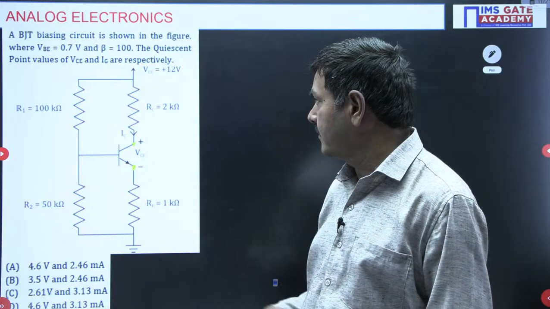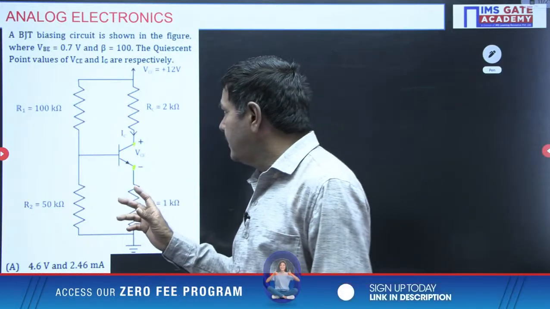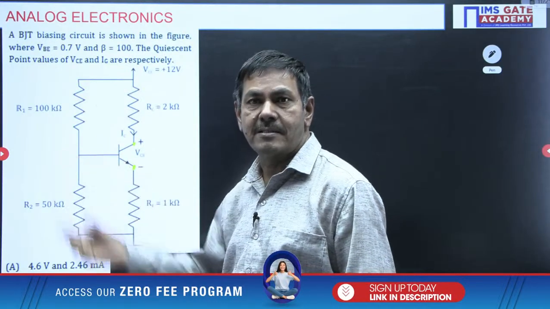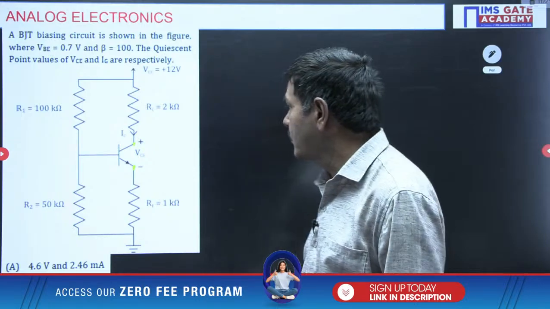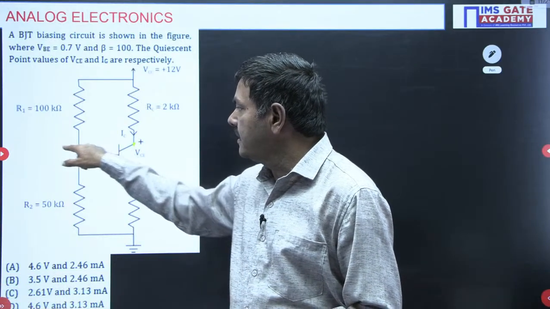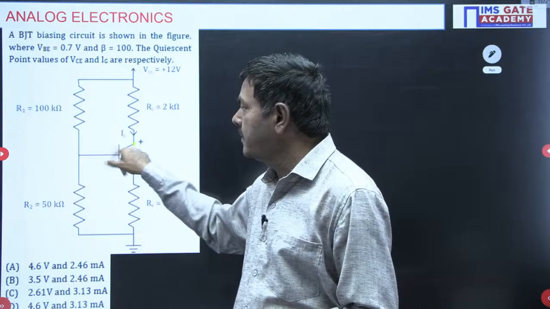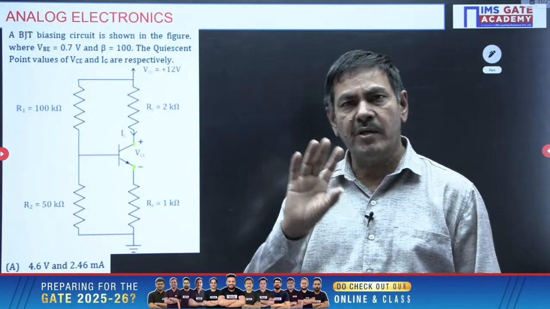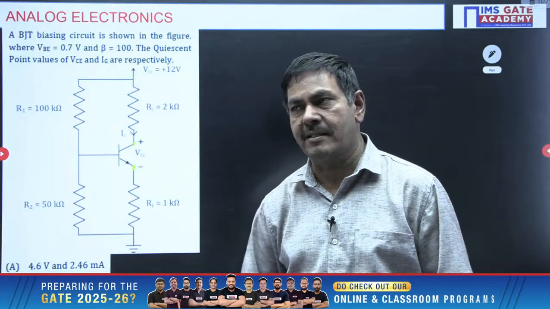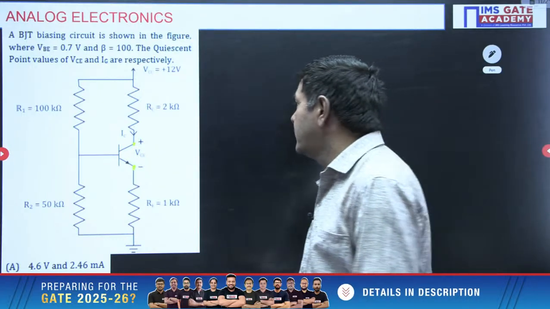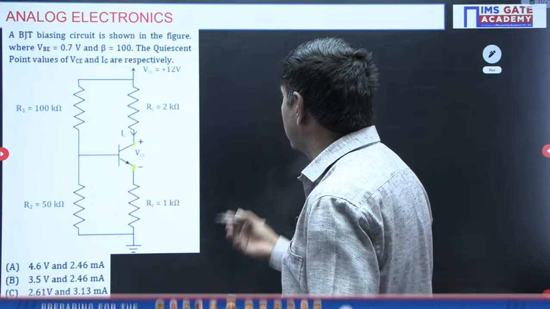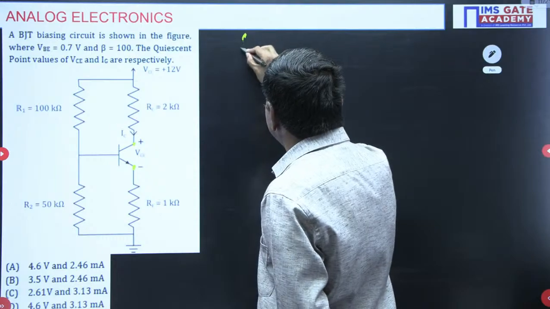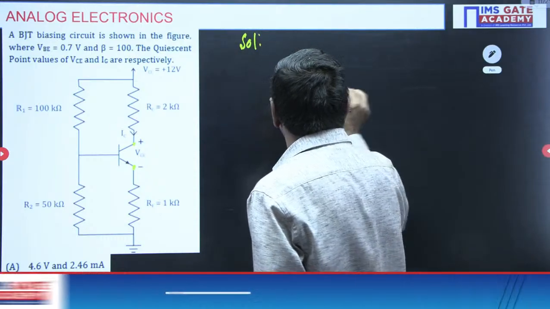Universally we are using it. If you are given any voltage divider biasing, you need to convert it into the self biasing circuit. Self biasing circuit means the base is connected with a single resistance, with a base voltage and base resistance only. How can we convert it into the self biasing circuit? From the self biasing, we can get it easily. I can redraw this network in this way.